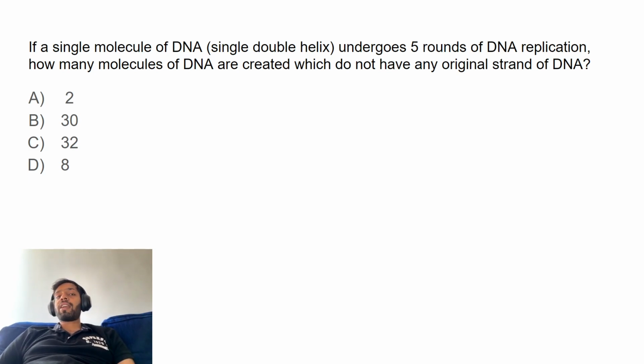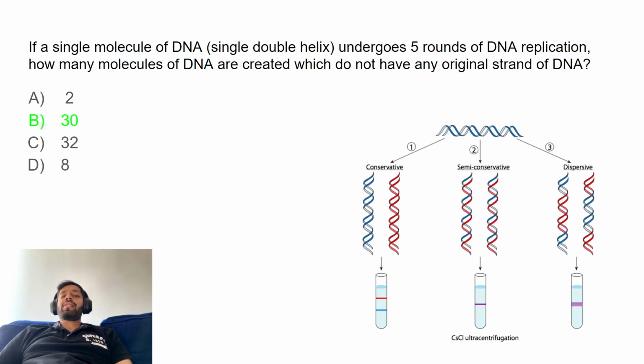So DNA follows semi-conservative replication. So the two original strands would remain two towards the end of the replication. So then the answer would be 32 minus 2, which is 30.